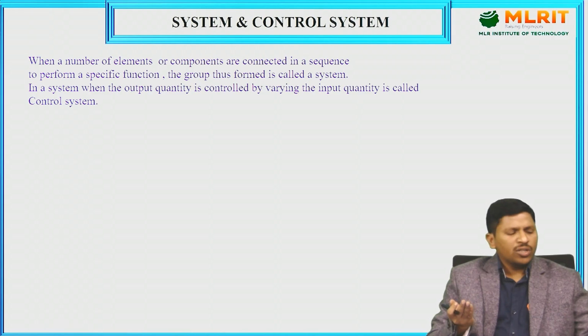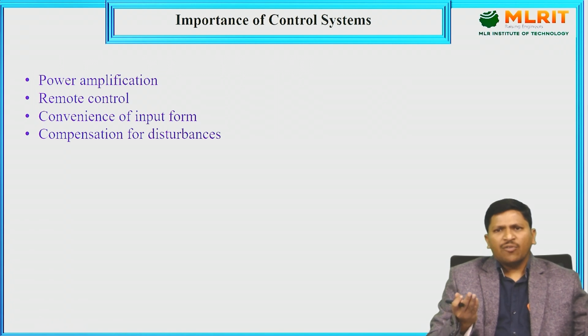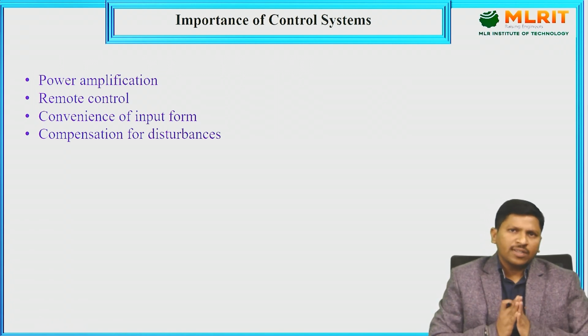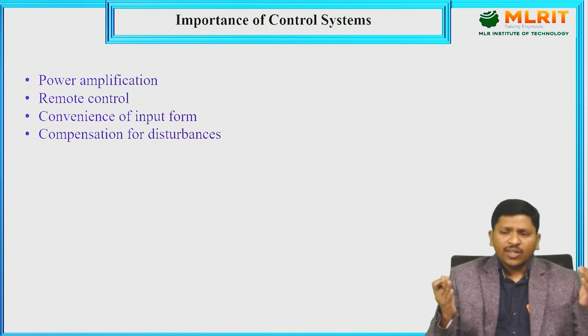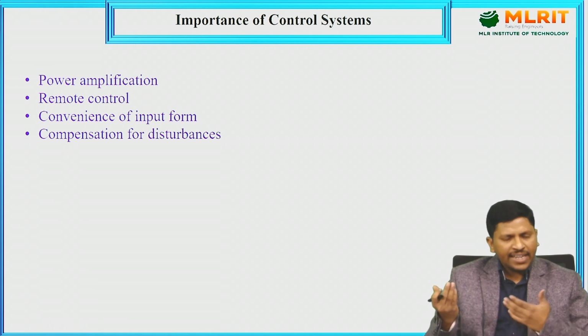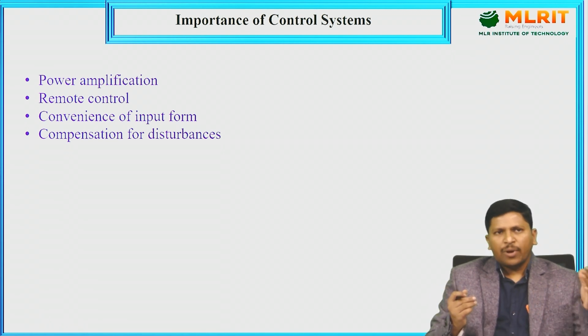Now we are going to observe the next slide. Basically, we use these four major parameters to design any type of control system.